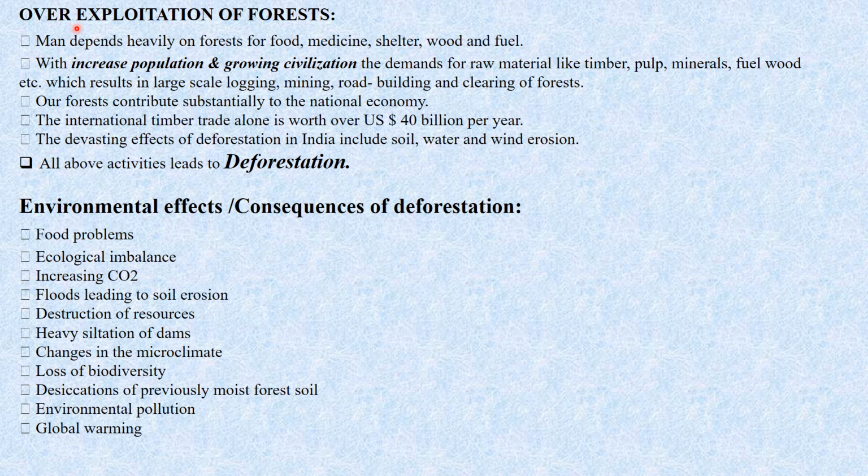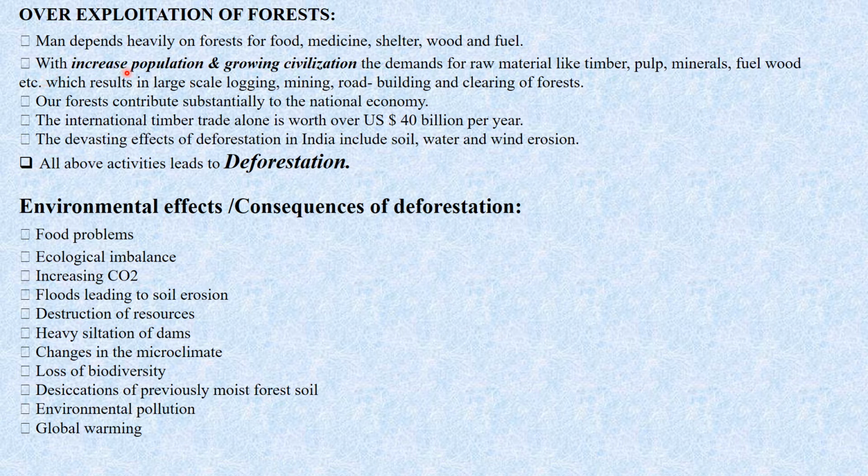Then next one is over exploitation of forest. That means if we over exploit the use of the forest resources. So why do we over exploit these forest resources? As man depends heavily on the forest for food, medicine, shelter, wood and fuel.